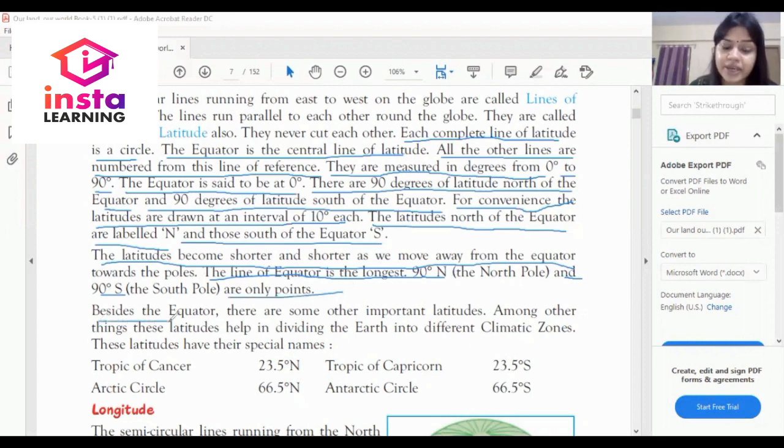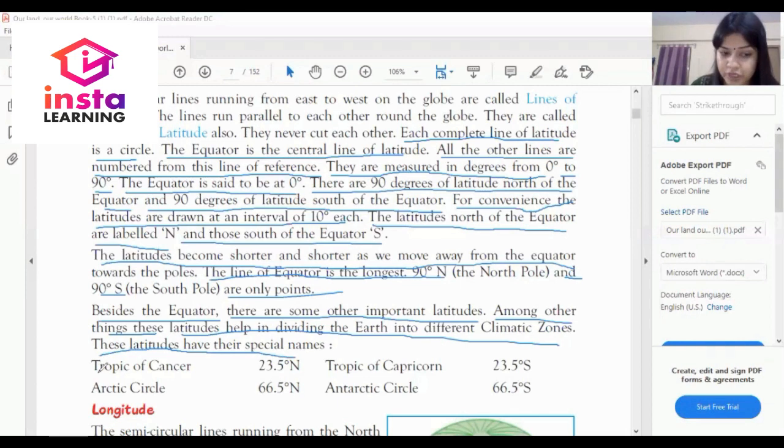The line of the equator is the longest. 90 degree north and 90 degree south are only points. So besides the equator, there are some other important latitudes. These latitudes help in dividing Earth into different climate zones. So these latitudes have their special names.